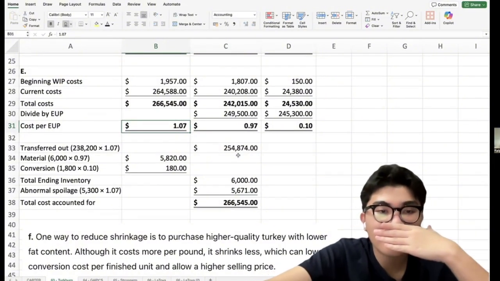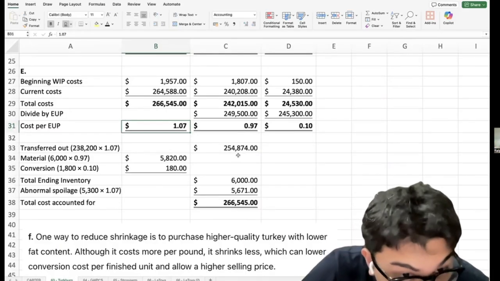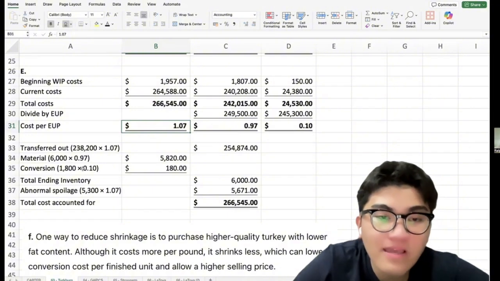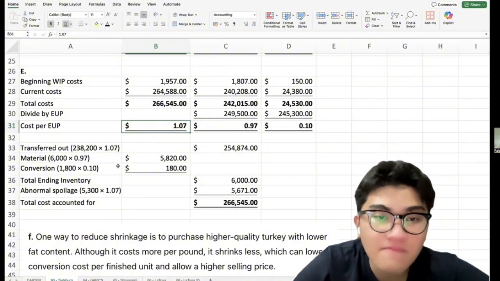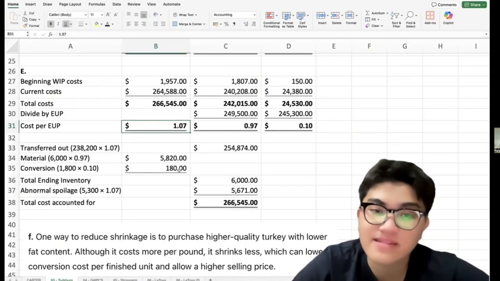Now for the materials, we have 6,000 times 0.97, we get 5,820. And for the conversion, we have 1,800 times 0.10, which is 180.